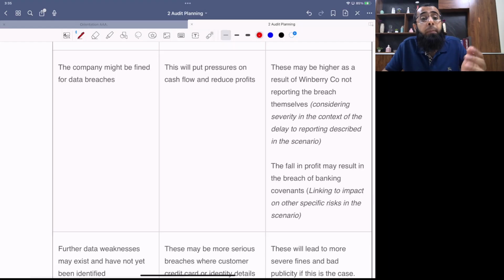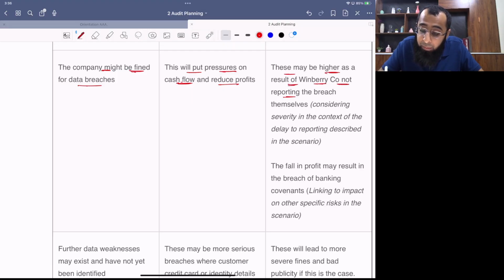Or some students may have focused on the fines. The company might be fined for the data breach. See, one possible risk was reputational. Now the second possible risk is from the perspective of the regulator. The company might be fined for the data breach. Impact: this will put pressure on cash flows and reduce profit. Evaluative comment: you are hiding it from the regulator, so get ready for a serious penalty being imposed. These might be higher as a result of Winberry company not reporting the breach themselves.